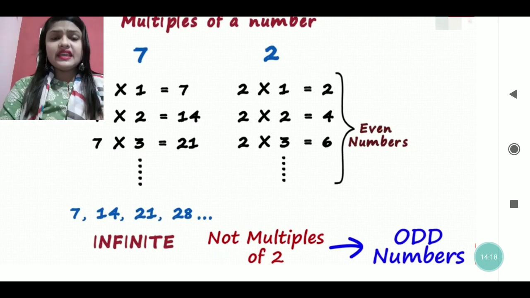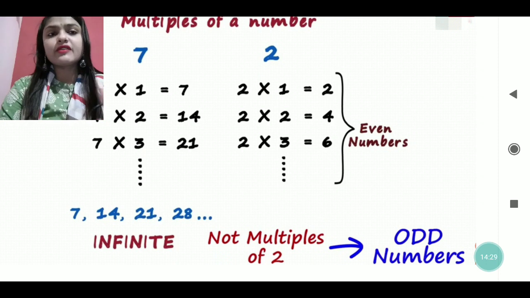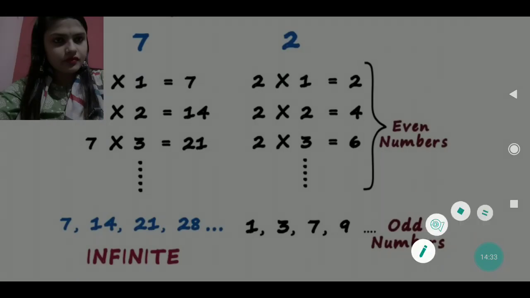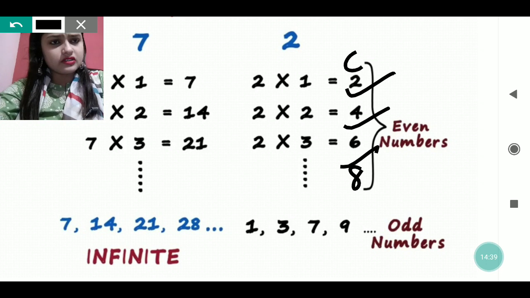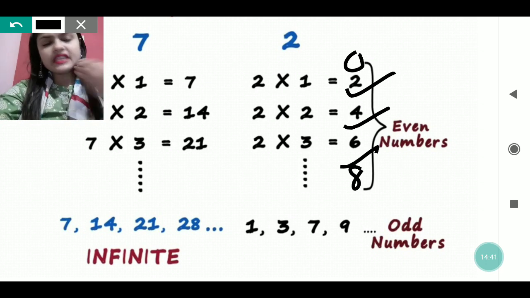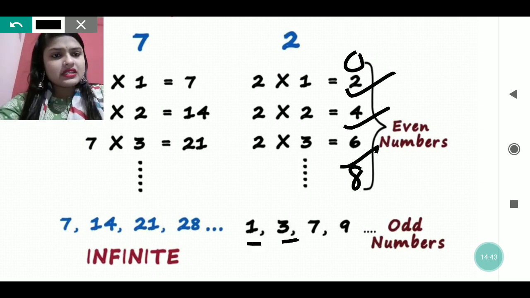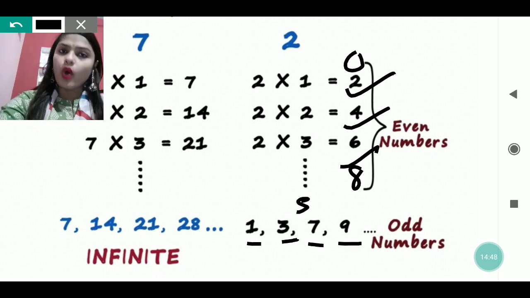But if you are getting numbers ending in 3, 1, 5, 7, 9, these are odd numbers. It means these numbers cannot be completely divisible by 2. It will leave some remainder. Like you can see in this question, 2, 4, 6, 8 and 0 are all even numbers. In the same way, 1, 3, 7, 9 and 5 are all odd numbers.